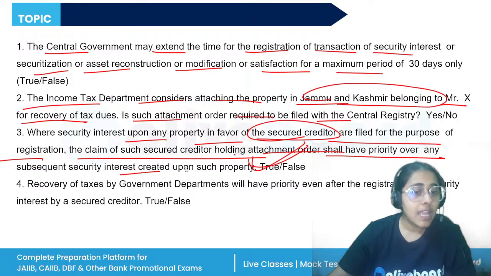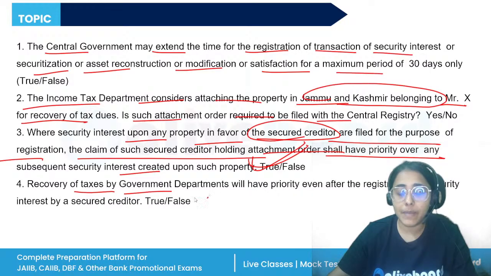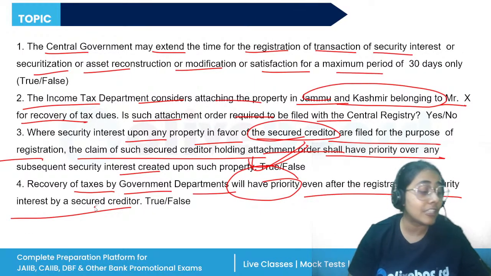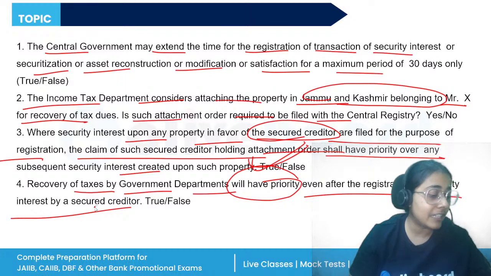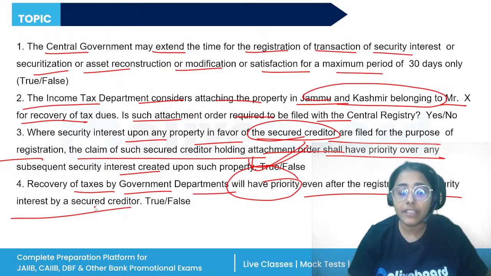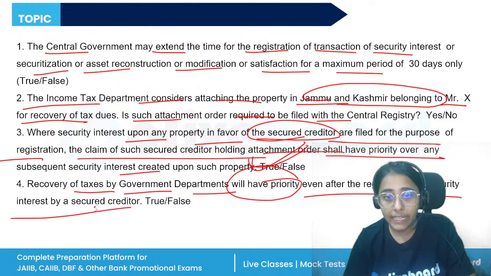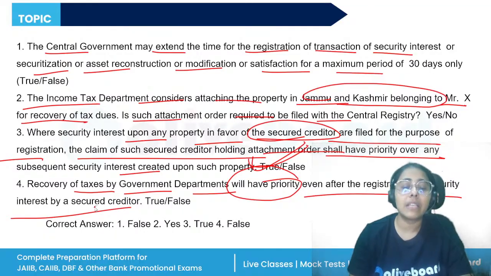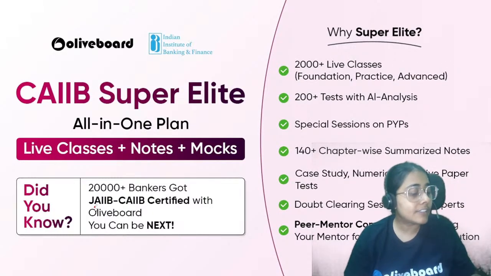Last question. Recovery of taxes by government departments will have priority even after the registration of security interest by the secured creditor. This statement is false. All right. So first the secured creditors will recover their dues, and then the crown debts, dues to the labor and other employees will be paid. That is all for today.